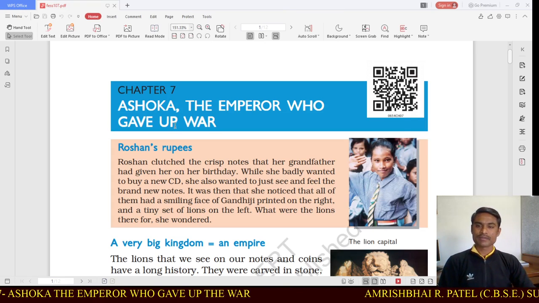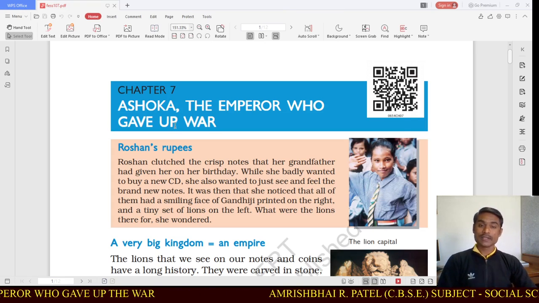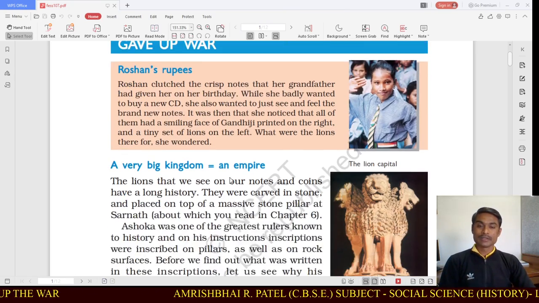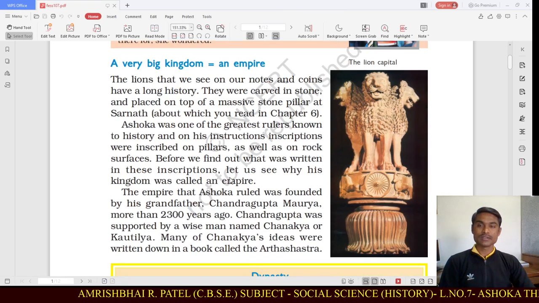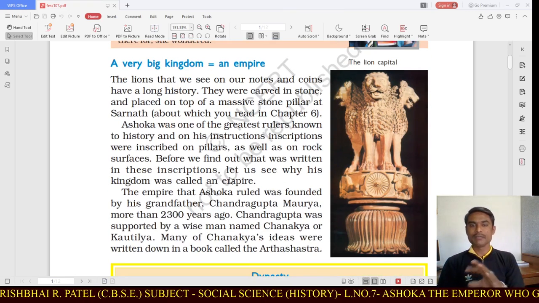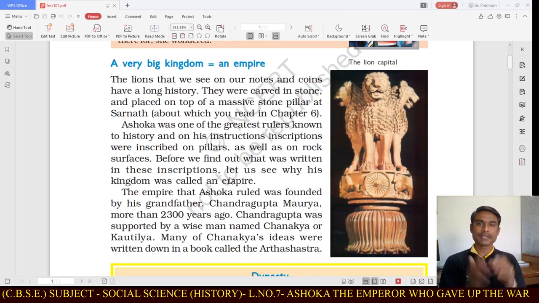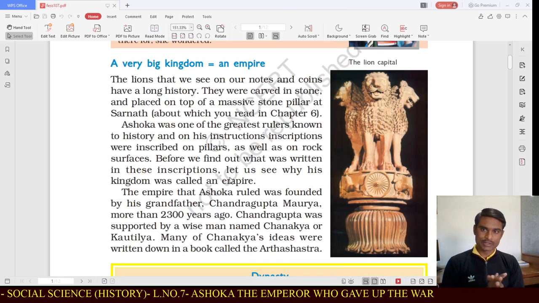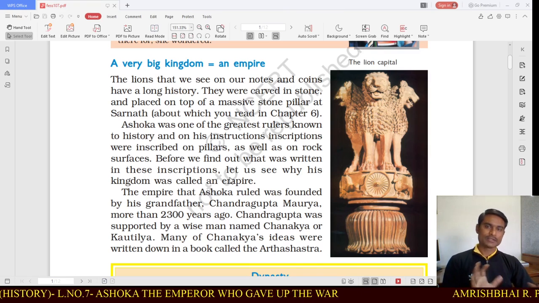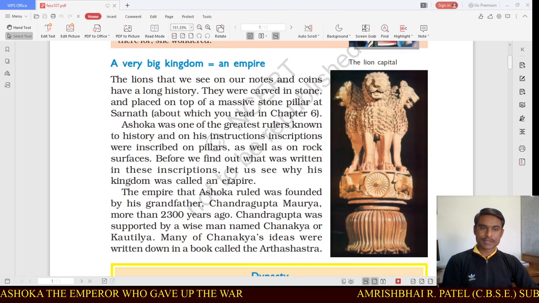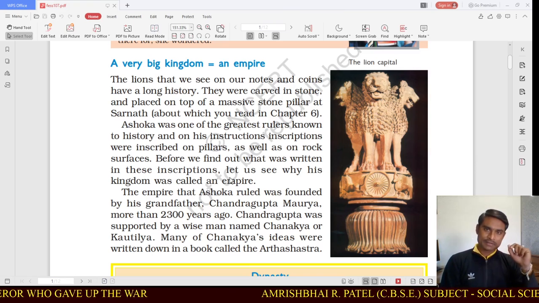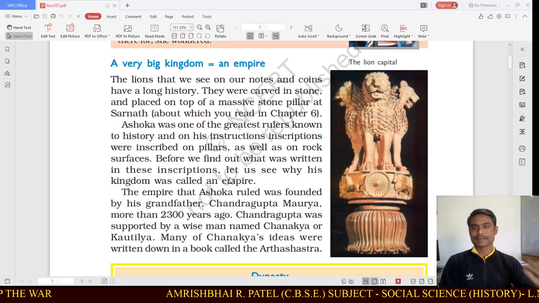So here we have seen Ashoka, the emperor who gave up the war. First of all, we have learnt about the difference between the kingdom and empire. A very big kingdom is equal to an empire. But kingdom and empire are totally different. So try to remember the definitions of kingdom and the empire.